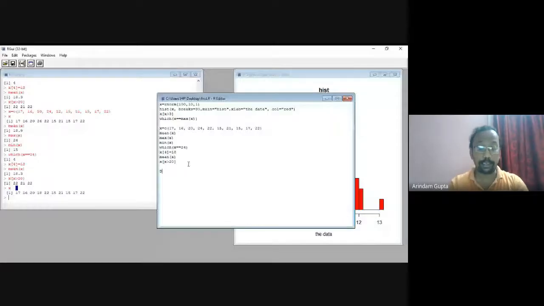Suppose D equal to read.table, within inverted commas, the path of the Excel sheet.